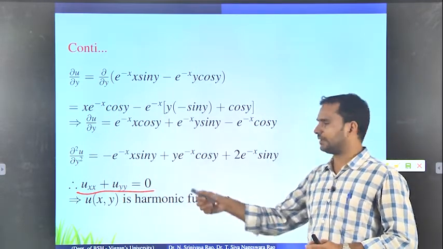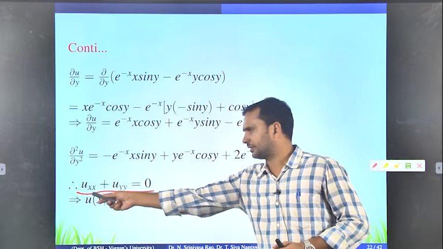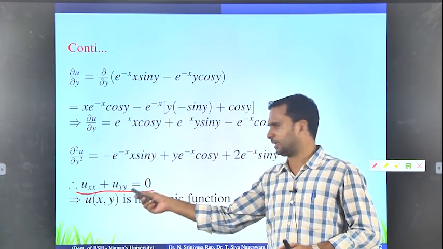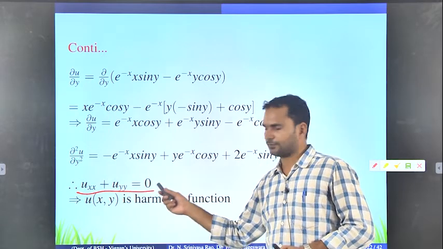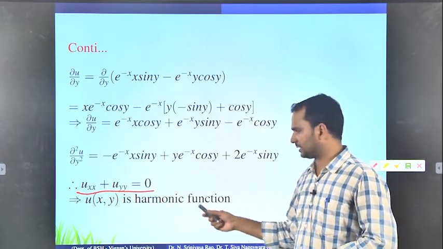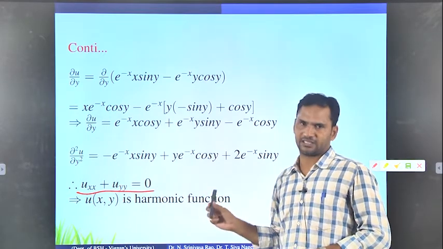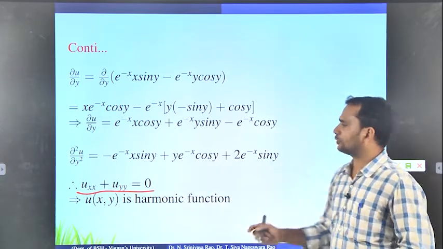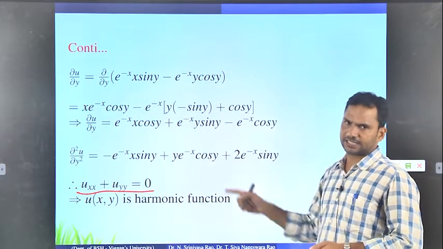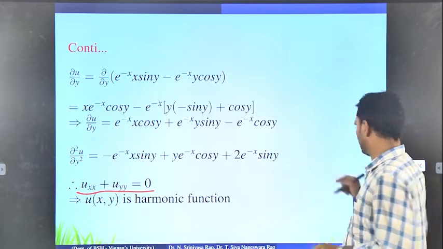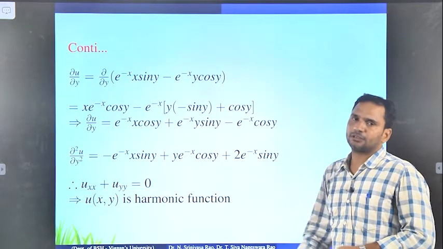So if u is given, you have to take 2 times derivative with respect to x plus 2 times derivative with respect to y, and if you add those two, if you get 0, then we will say that the given function u of x y is called a harmonic function. Okay. So this way, when the function is given, you have to check whether it is harmonic or not. So this is about the first problem.